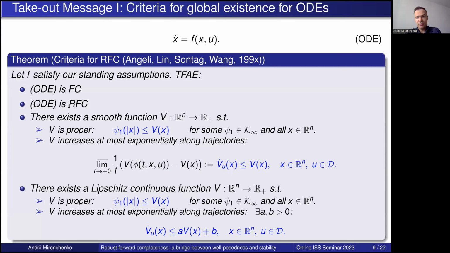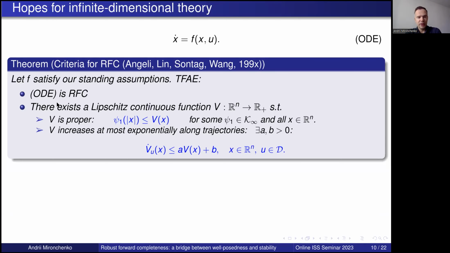And just note also that in the previous system, the nonlinearity was Lipschitz continuous. So from this nice picture which we had for ordinary differential equations, the only hope for infinite dimensions is this: we could try that robust forward completeness is equivalent to the existence of such a Lyapunov function. And well, one direction is not hard. If we have such a Lyapunov function, then we will definitely obtain robust forward completeness, and it's routine. The interesting one is the converse implication, and I would like to explain it next.